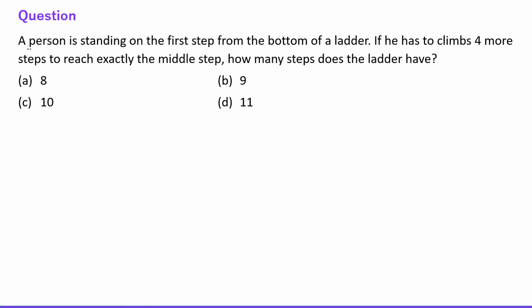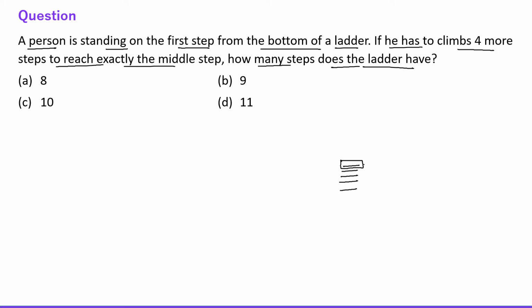Next question says a person is standing on the first step from the bottom of a ladder. If he has to climb 4 more steps to reach exactly the middle step, how many steps does the ladder have? Okay, see everyone, he is on the first step and he has to move 4 steps more to reach exactly the middle, right?